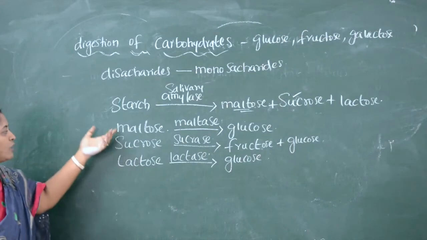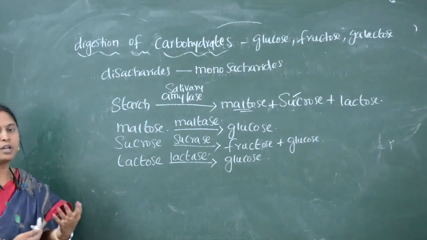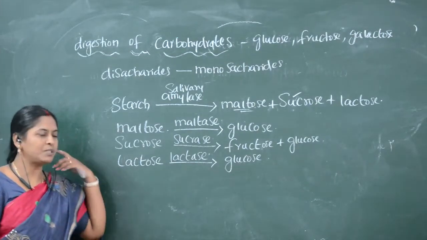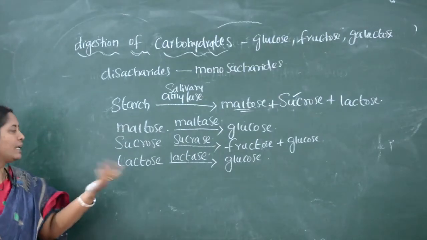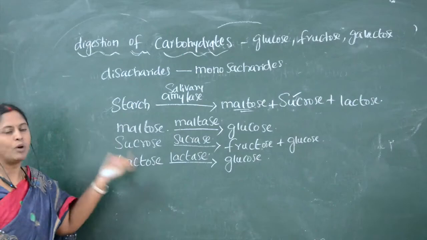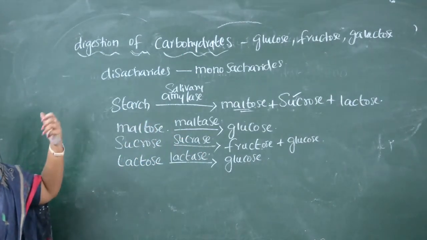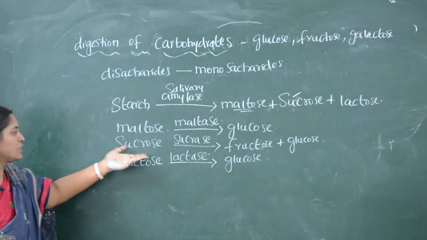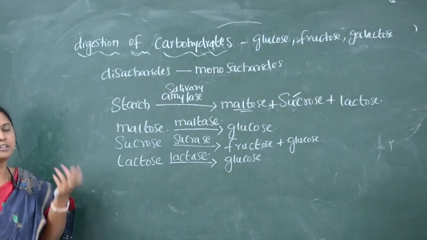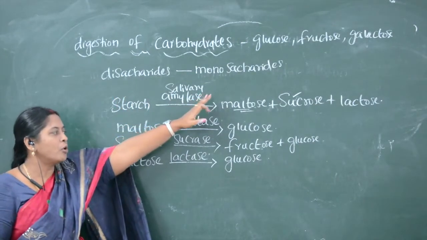Why we call them maltose, sucrose and lactose is that different food items have different kinds of sugar molecules. If you drink milk, it consists of lactose. When we take sugar, it consists of sucrose. Like that, carbohydrates modified into different kinds of disaccharides are converted to monosaccharides.